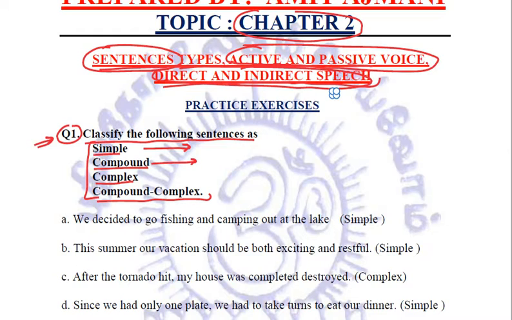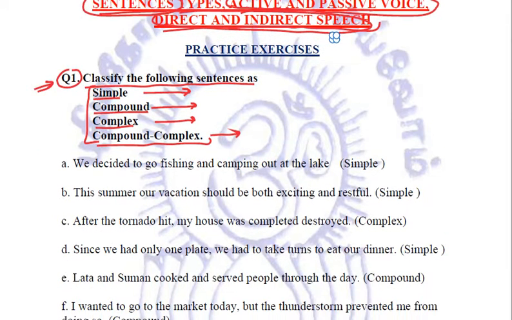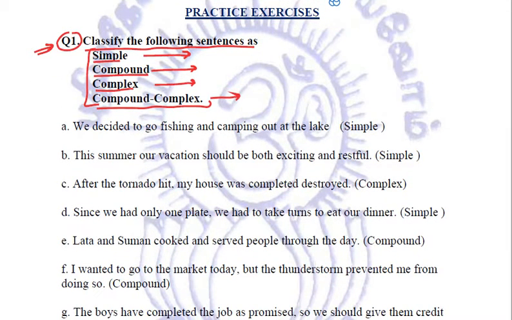Compound sentences have two independent clauses. Complex sentences have one independent clause and one or more dependent clauses. And compound complex sentences have two independent clauses and one dependent clause, maybe more than one. So we have to classify the given sentences as per what type of sentences they are.